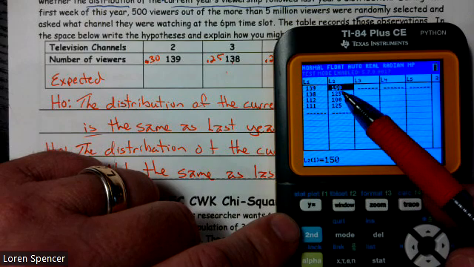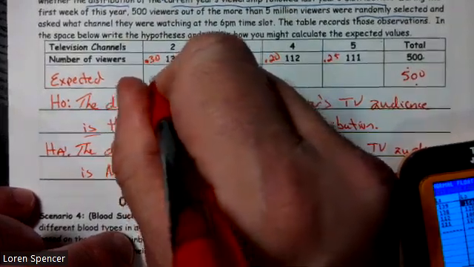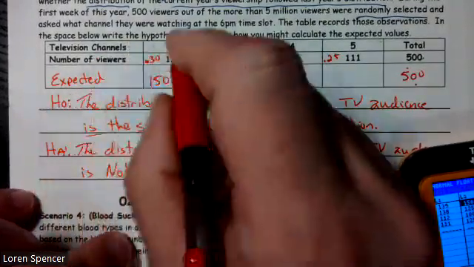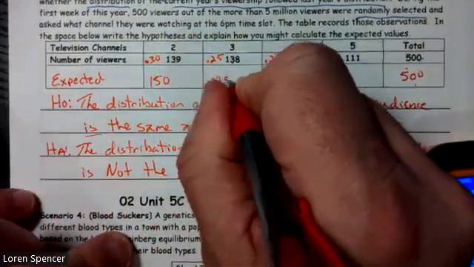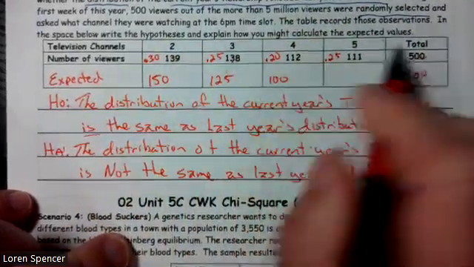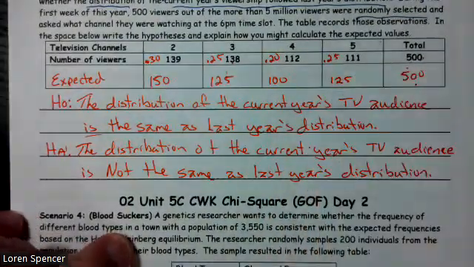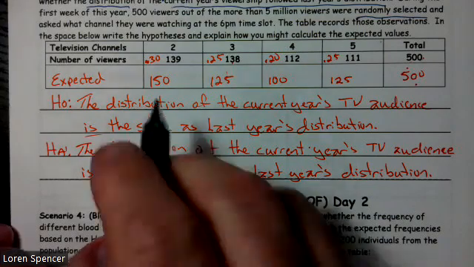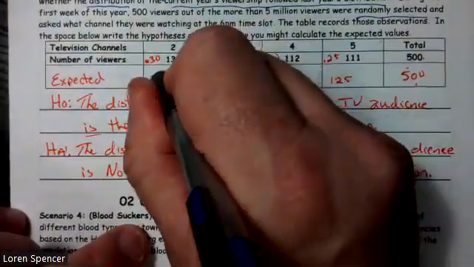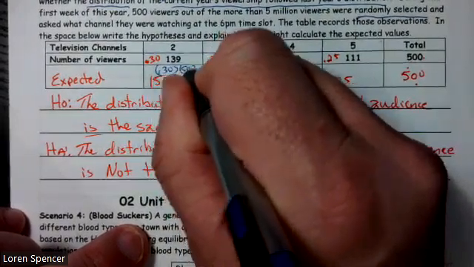And so now I have expected 150. Here I got 125. Here I have 100. And here I have 125. And I'm going to go ahead and write out how I got those because I don't want people to miss this. This is 0.30 times 500.